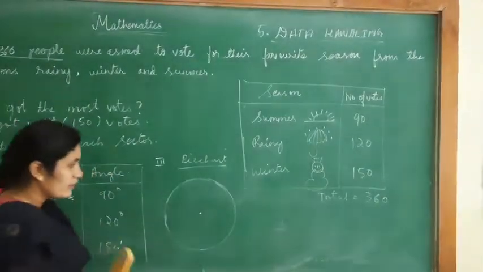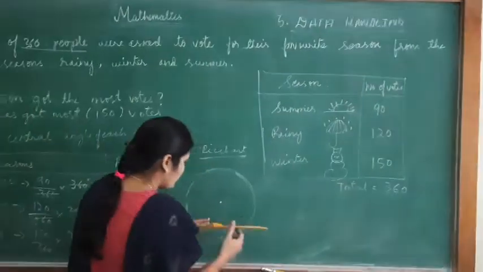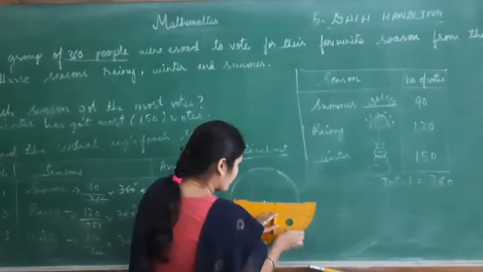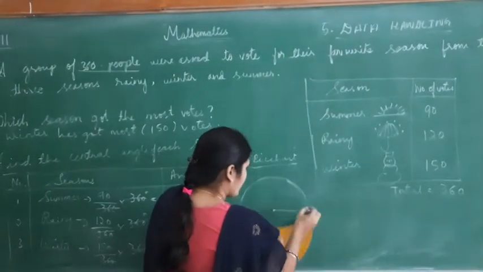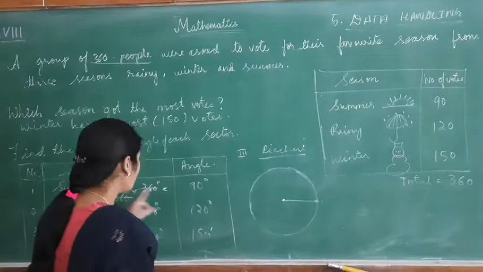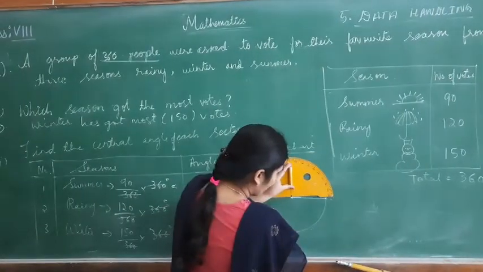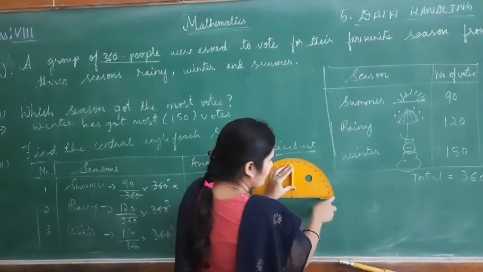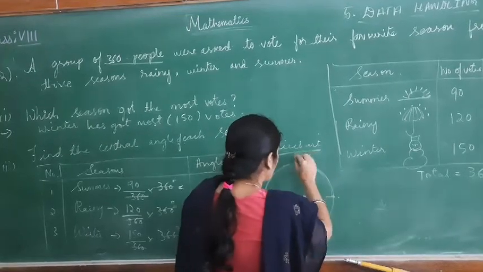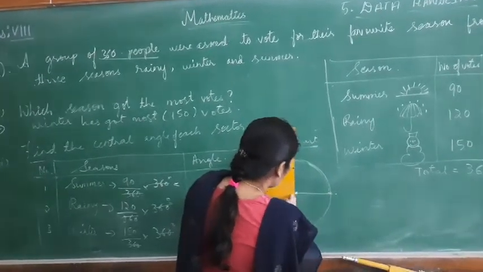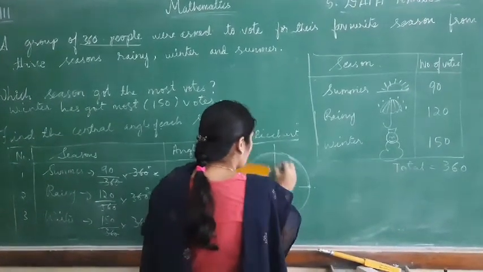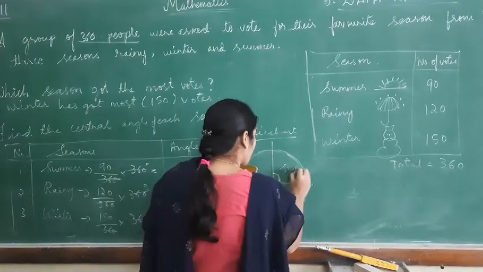So this is a circle where you need to mark the angles. First, draw a line, or else you can draw a radius here. Now this is 0, you consider as 0. First draw summer, that is 90 degree from here. 10, 20, 30, 40, 50, 60, 70, 80, 90. Join this line. So this is 90 degree summer.